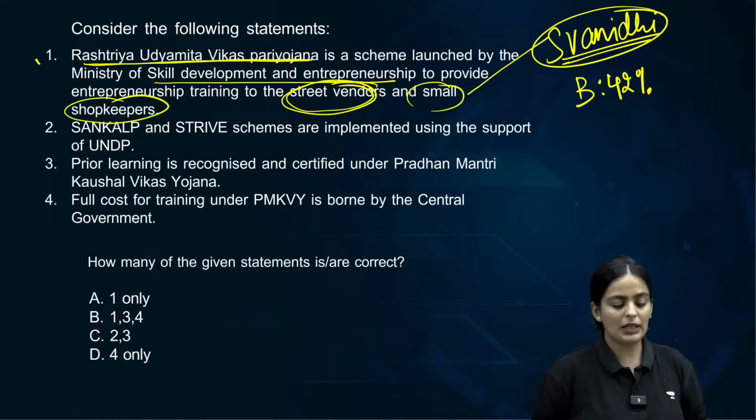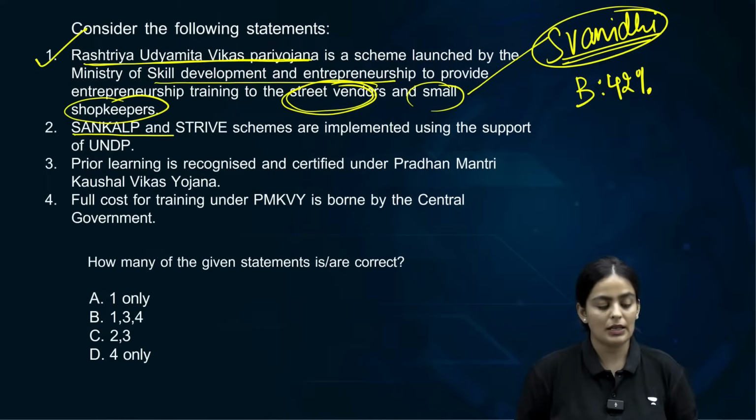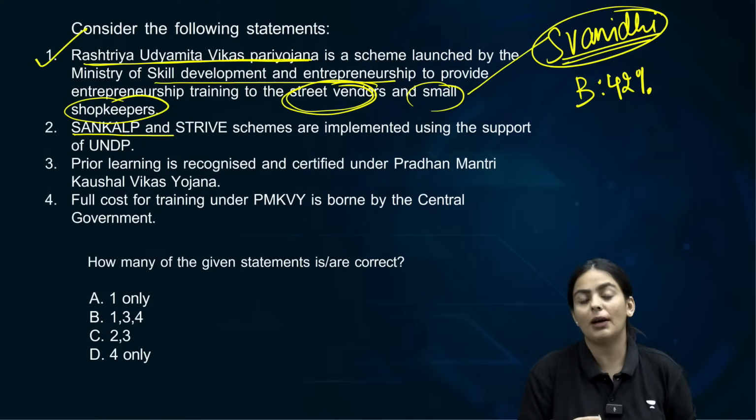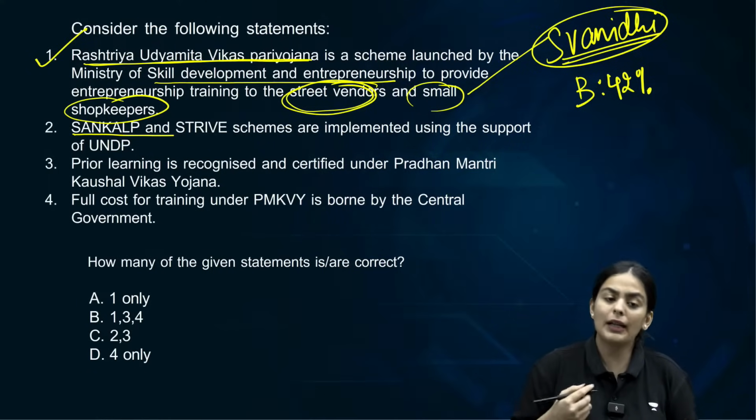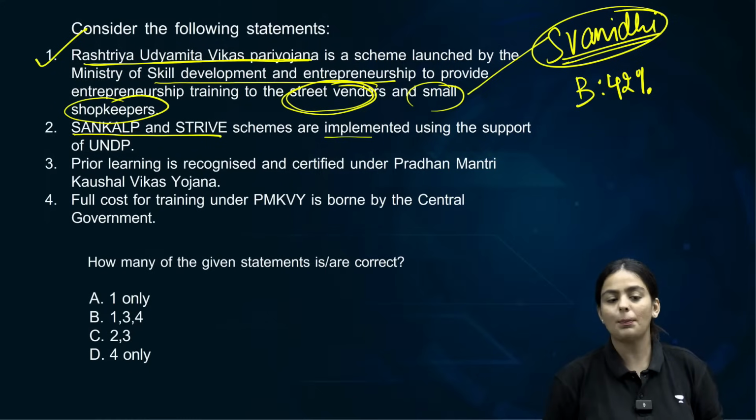The second statement is, you don't have to get into too many details when it comes to this, but it just says Sankalp and Strive. Sankalp and Strive, the first thing that you need to know is that they are related to skill development. So they are particularly schemes related to training and development of the youth, industrial related trainings, etc. These are implemented with the support.